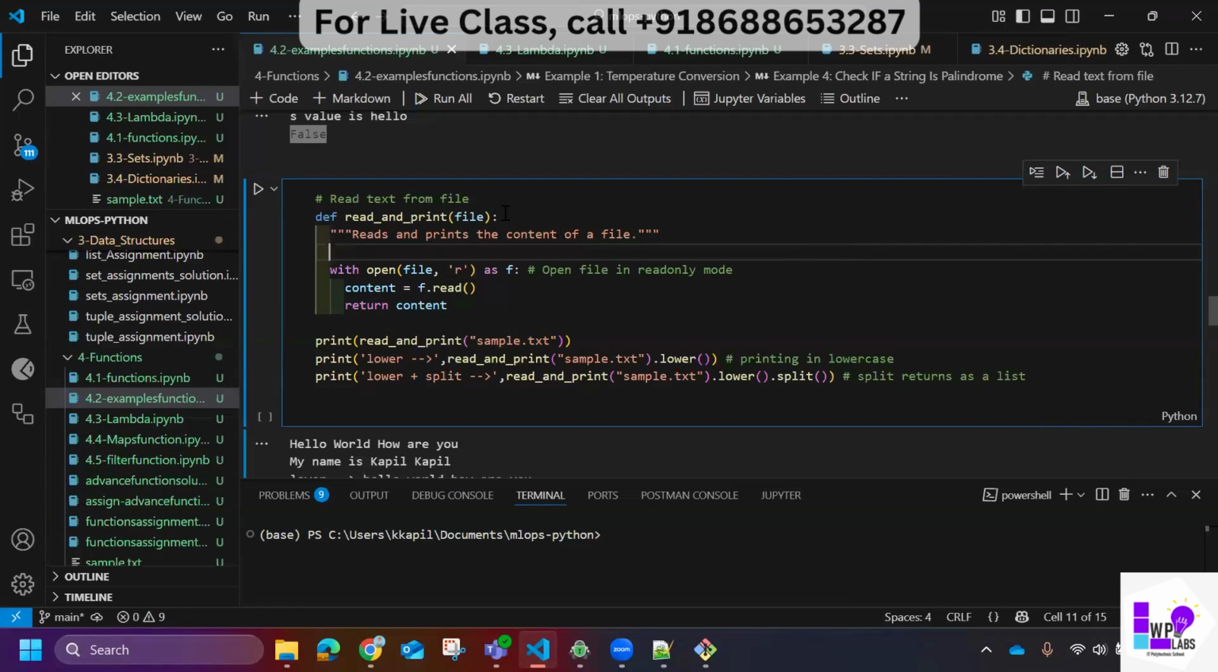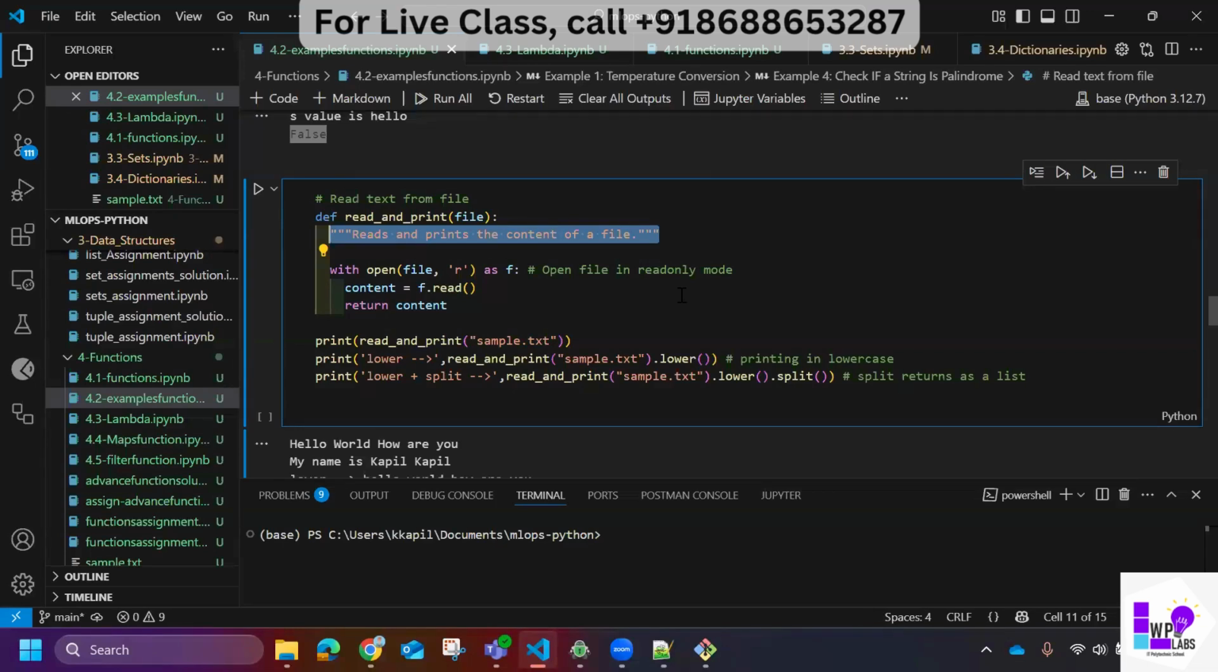Now this is a function. Okay, def. The function name could be anything, and this is a docstring, a multi-line comment which will explain what this function is doing. Even if you do not use this, it's not mandatory, but if you go by best practice, you should mention it.